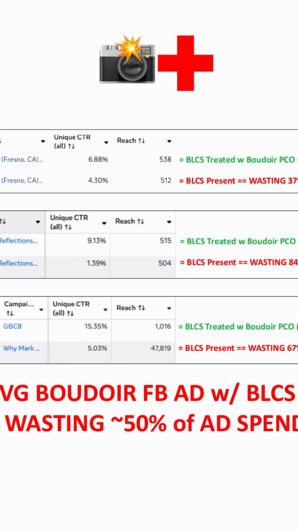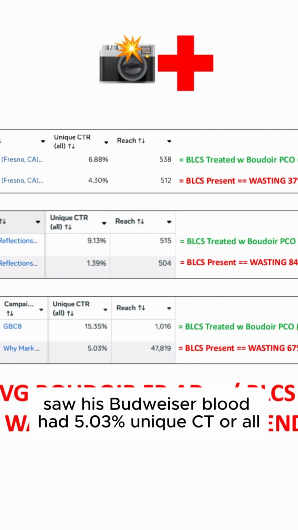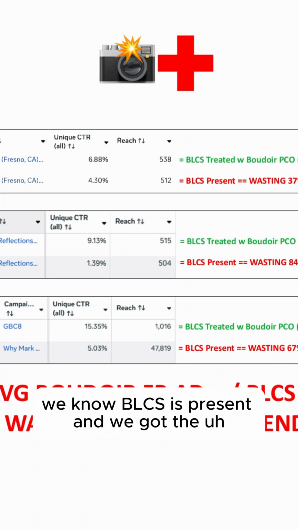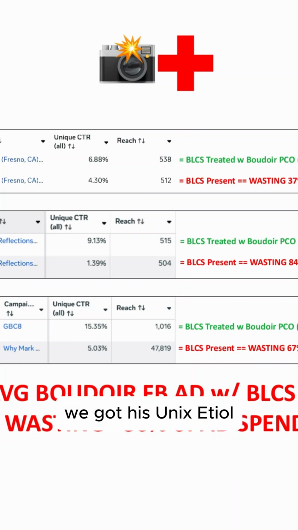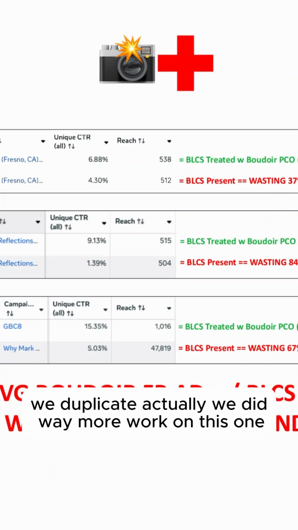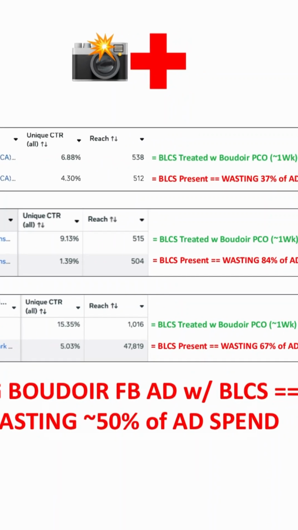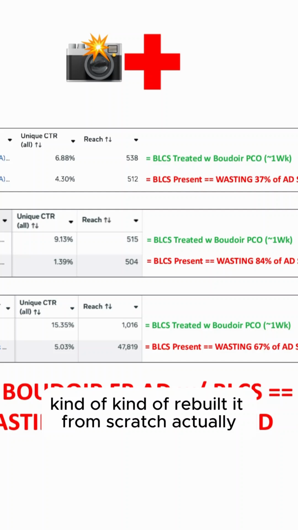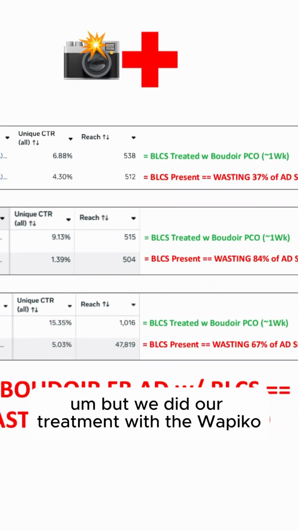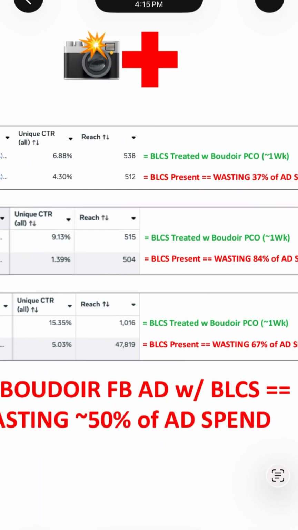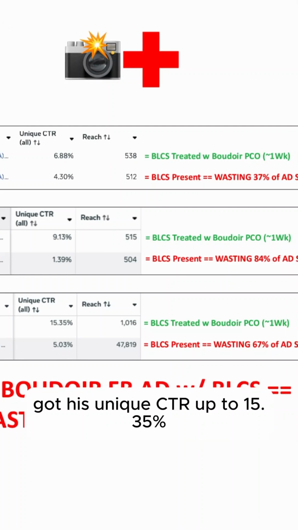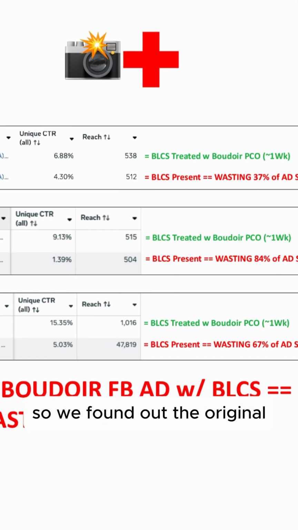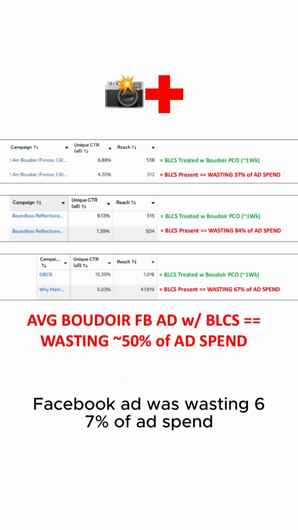Next, had a patient, saw his Boudoir Facebook ad, 5.03% unique CTR, so it's under 6%. We know BLCS is present. Well, actually, we did way more work on this one. Kind of rebuilt it from scratch, actually. But we did our treatment with Boudoir Pico because we wanted to fix a ton of stuff. Took about a week, got his unique CTR up to 15.35%. So we found out the original Boudoir Facebook ad was wasting 67% of ad spend.